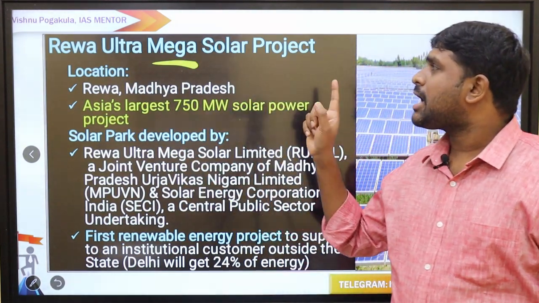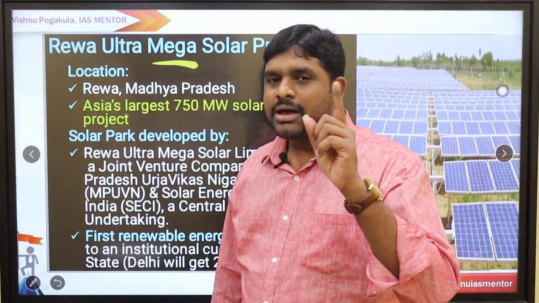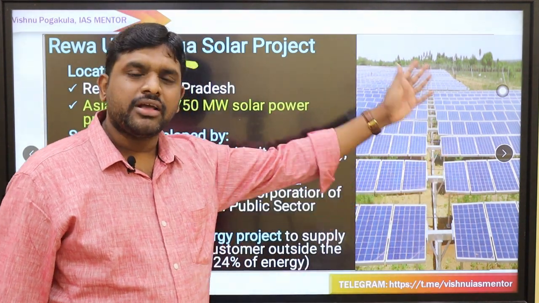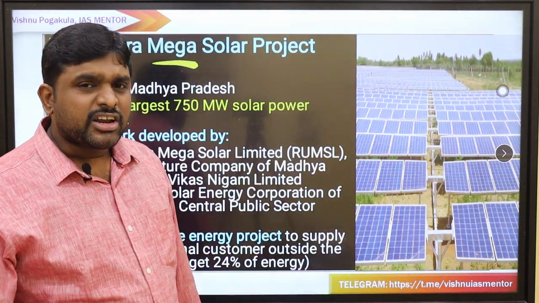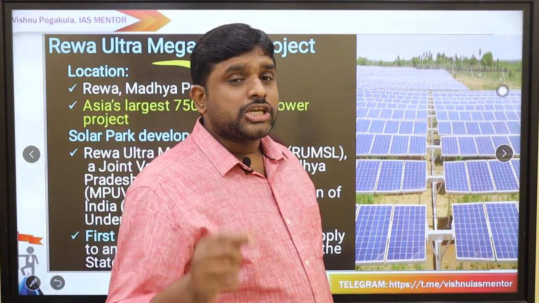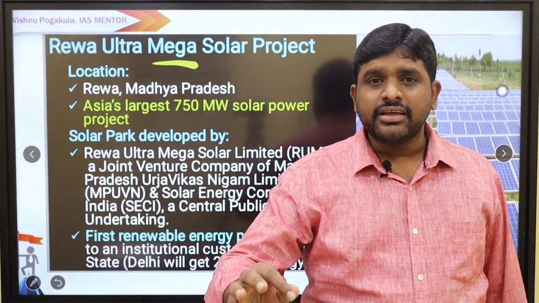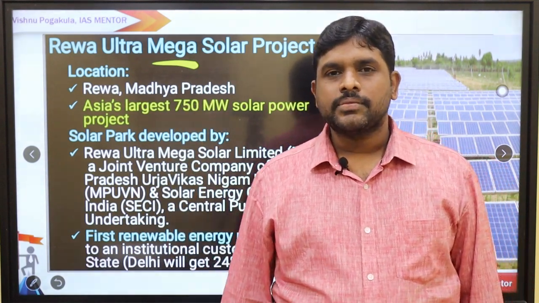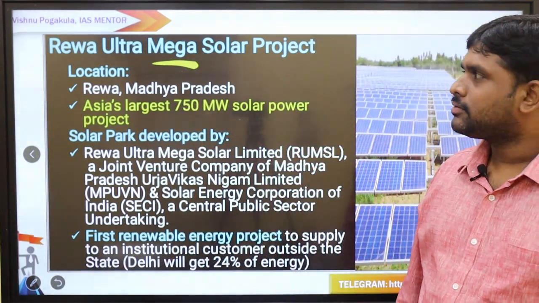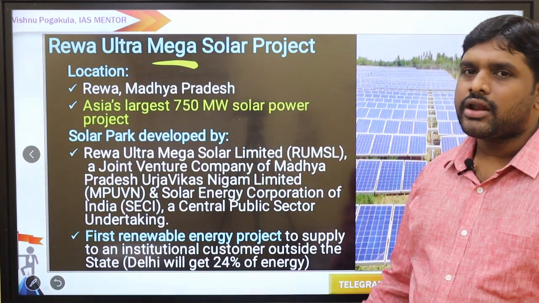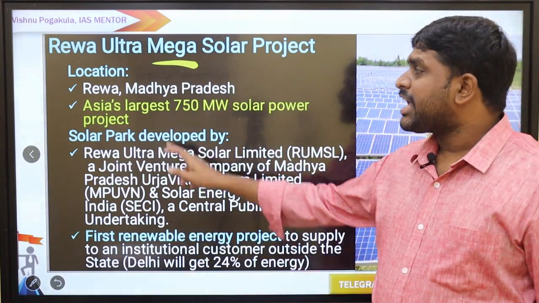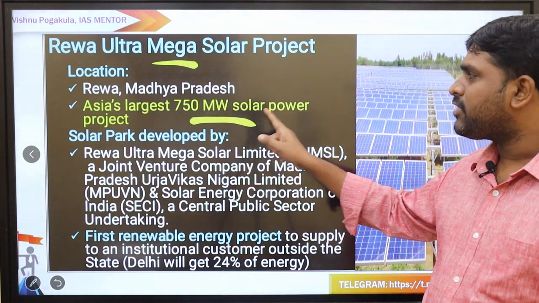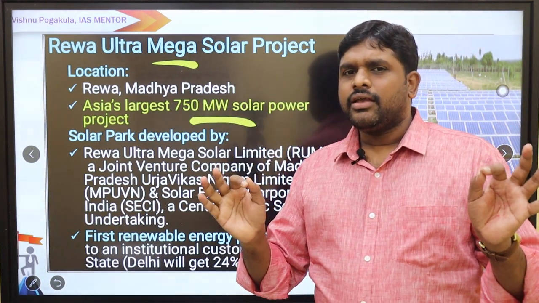Rewa Ultra Mega Solar Project. This is the Rewa project, a very large solar mega project. For the first time in India, the solar power produced in one state is giving power to other states. This is Rewa, Madhya Pradesh, Asia's largest 750 megawatt solar project.